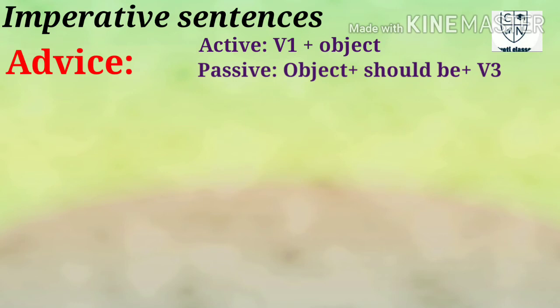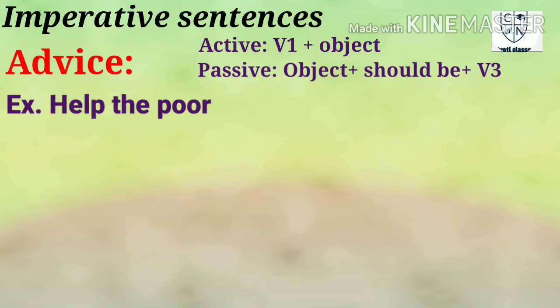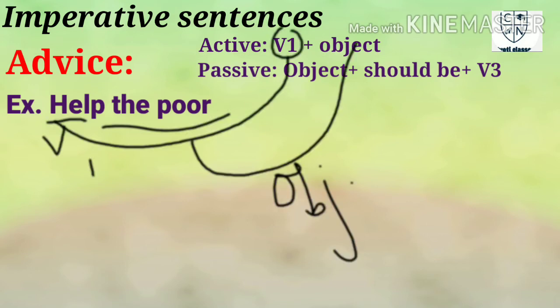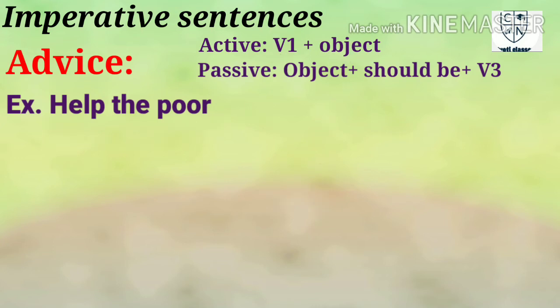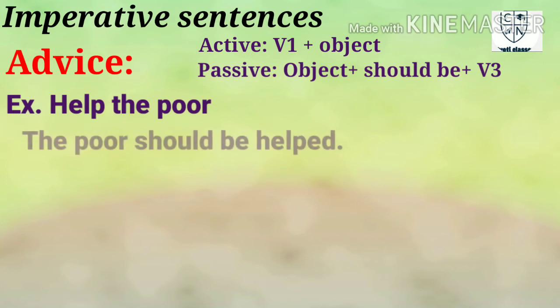So let's take one example to make this clear. Help the poor. Here help is the first form of the verb and the poor is an object. So then what will you do? You will take the object in the first place: the poor, should be, and the third form of the verb, help, would be helped. The poor should be helped.